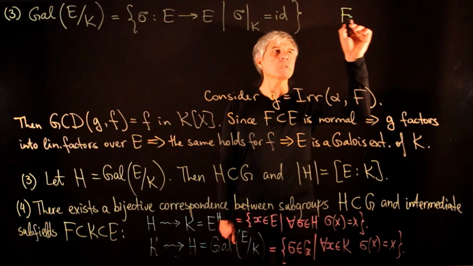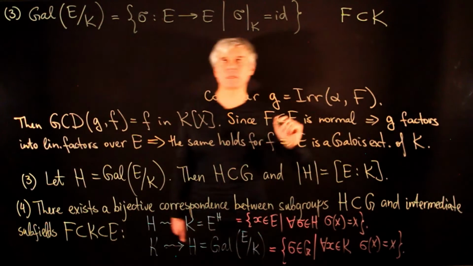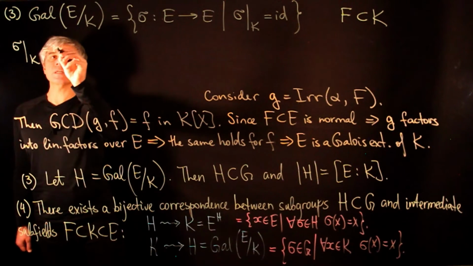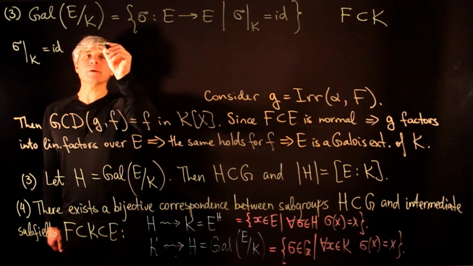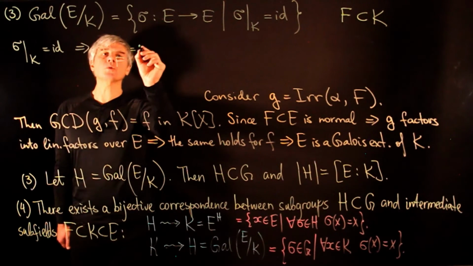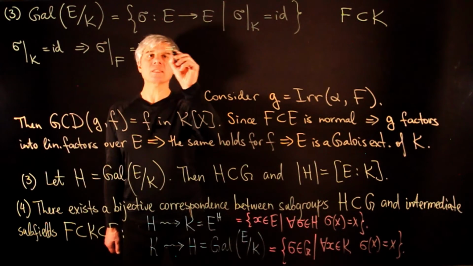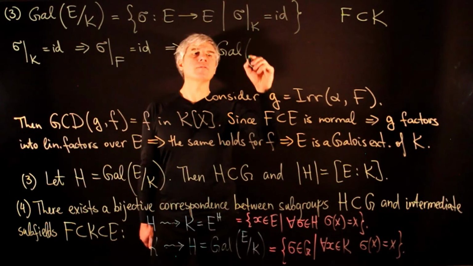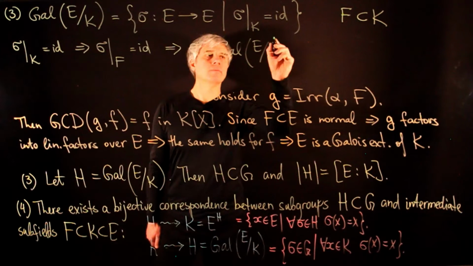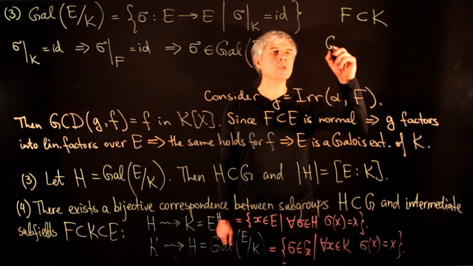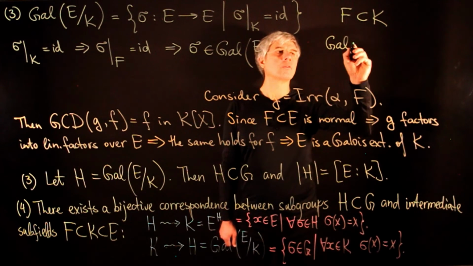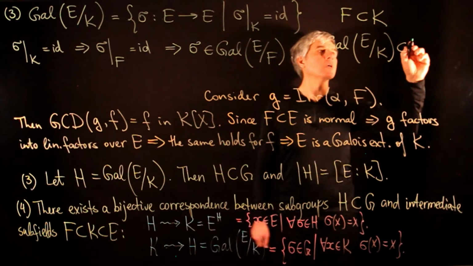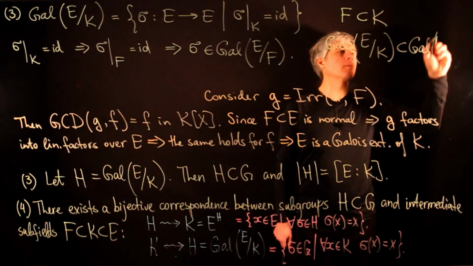But the field F is contained inside K. So this means that if sigma restricted to K is equal to identity, then sigma restricted to F is also equal to identity, which means that sigma belongs to the Galois group of E over F. And we conclude that the Galois group of E over K is a subgroup of the Galois group of E over F.